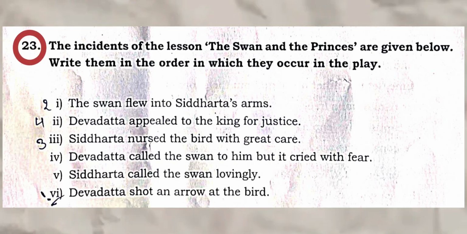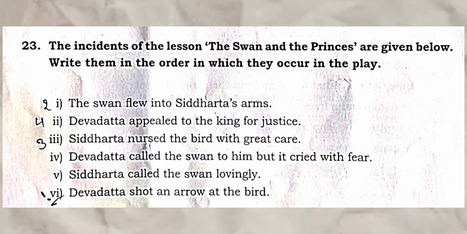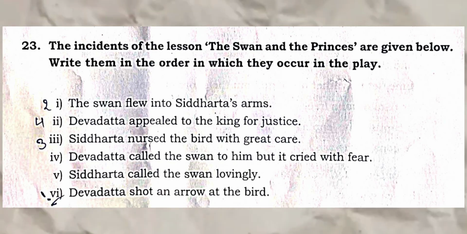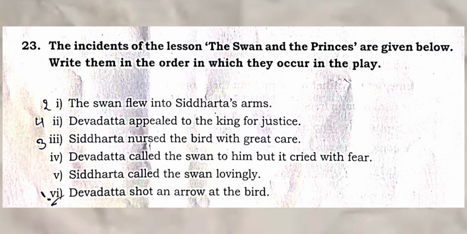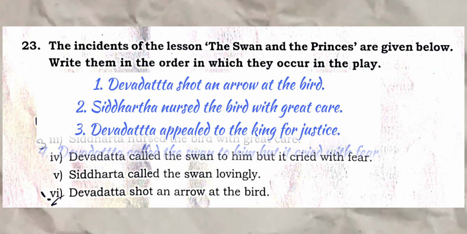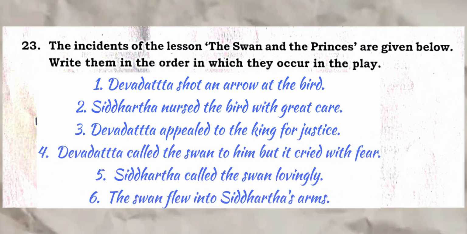Question 23. The incidents of the lesson, the swan and the princess, are given below. Write them in the order in which they occur in the play. Pause and read the sequence of order.